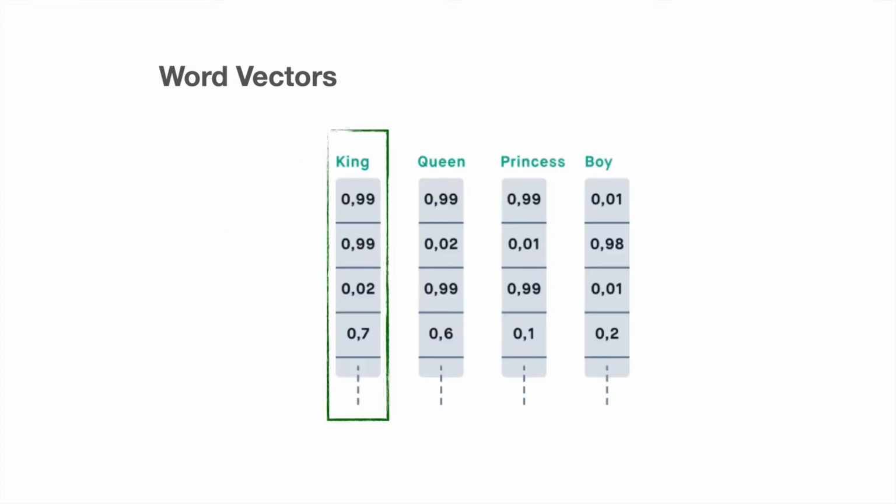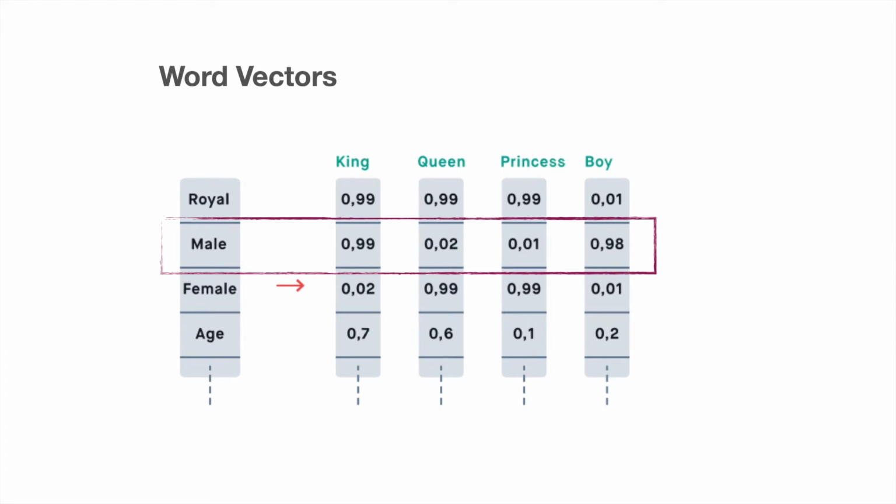Words can be represented using a collection of numbers with specific meaning to them. For example, king can be represented as a vector 0.99, 0.99, 0.02, 0.07, or queen can be represented as 0.99, 0.02, 0.99, 0.6. So what does each number represent here?